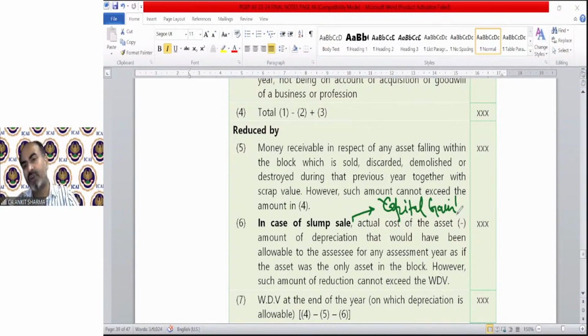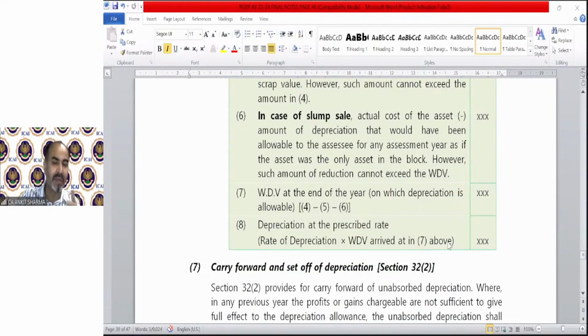So opening WDV plus asset purchased, actual cost of asset purchase, less money received, etc. After that, we will have our WDV for depreciation. We will claim depreciation, and then the closing WDV will become the opening WDV for the next year.